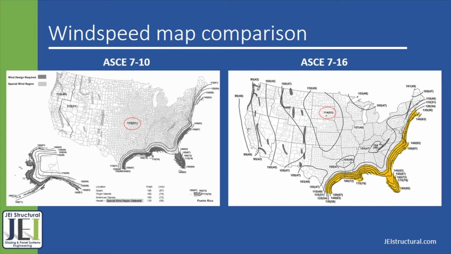It's also worth noting that Hawaii and Alaska received very detailed wind speed maps in the 7-16, which are not shown. But next, let's go over the last chapter in this presentation, which is Chapter 30, Components and Cladding.